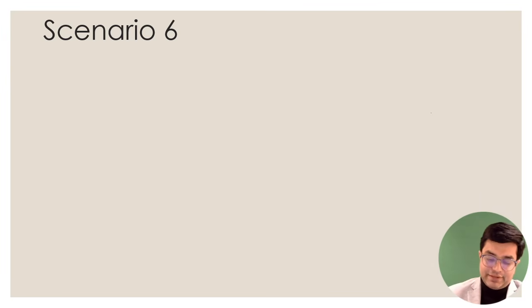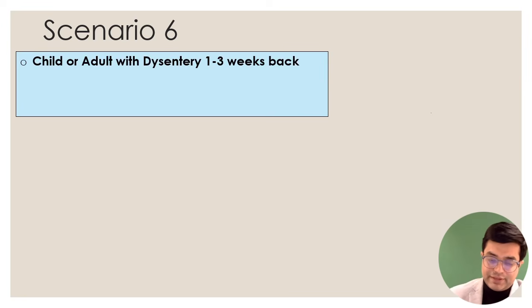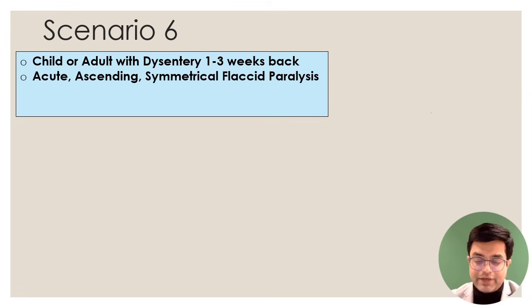The scenario number 6 says that there is a child or adult who had dysentery 1 to 3 weeks back, right? Secondly, they will say after dysentery there was acute ascending symmetrical flaccid paralysis. Symmetrical means both sides, and rising paralysis starts from the lower limbs and level increases, and flaccidity is there. Tone is gone, deep tendon reflexes are lost in the patient.